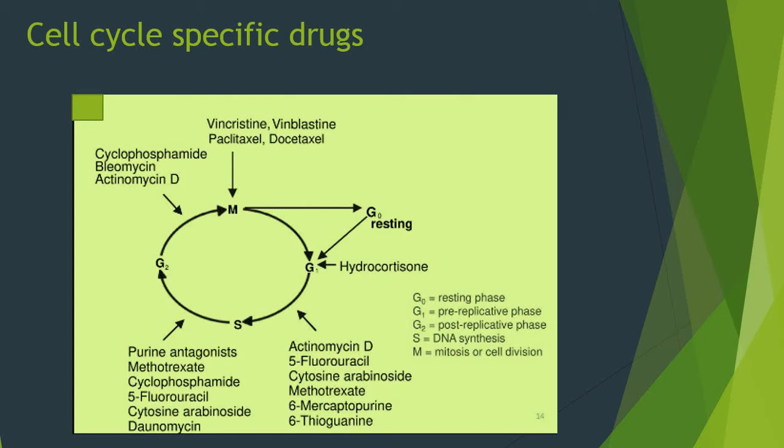In epipodophyllotoxins there are etoposide and teniposide. In vinca alkaloids there are vinblastine and vincristine. All of these drugs can act on different phases of the cell cycle to stop the unwanted growth of the cell, which may result in cancer.